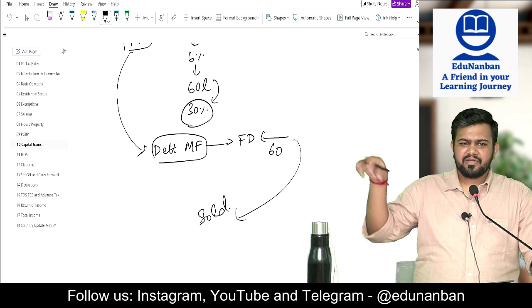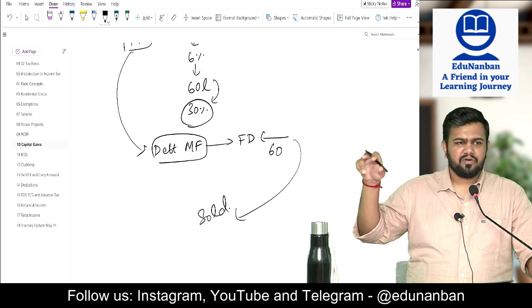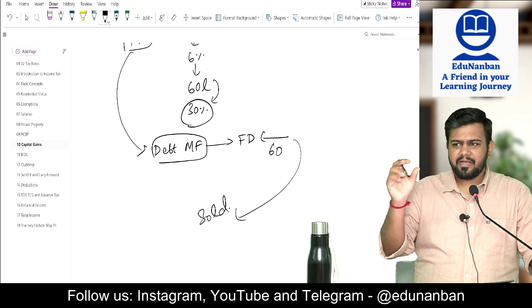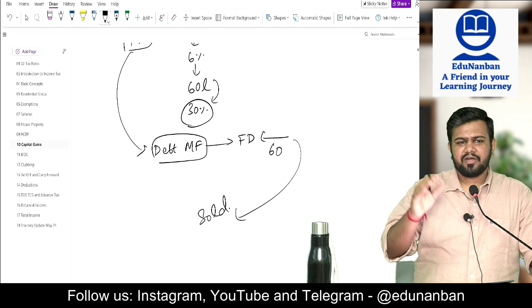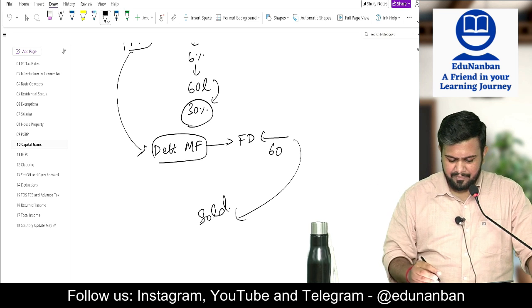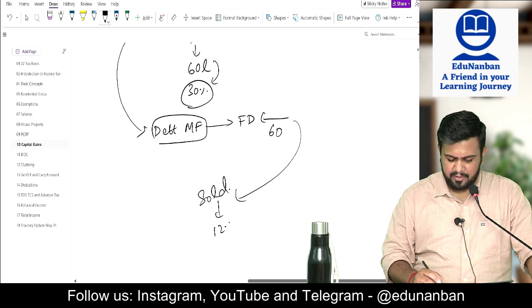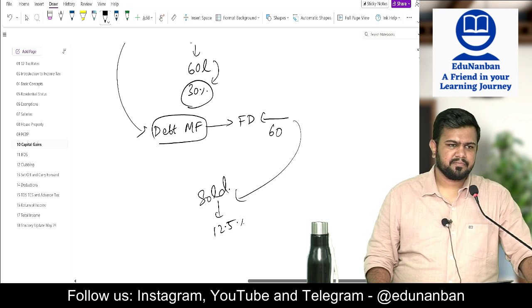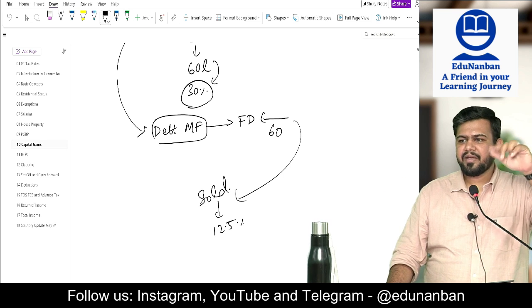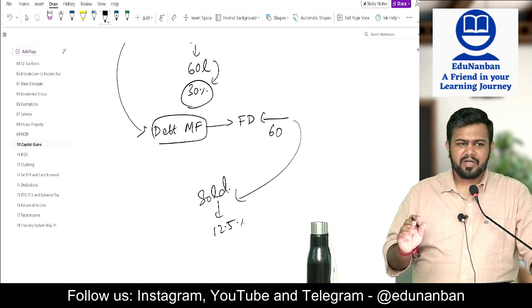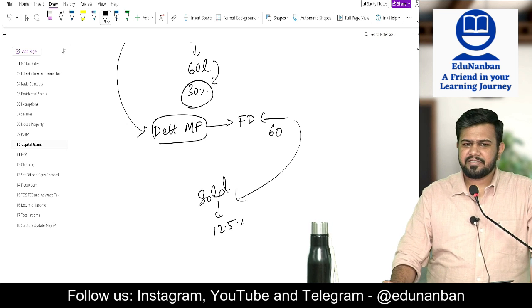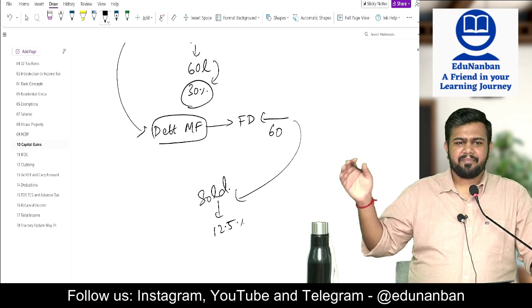FD interest will be included in the NAV of the fund. After 2 years when I am selling this, what will happen? I have to pay the tax only at 12.5%. So instead of 30%, I am paying only 12.5%, because indirectly I am investing in fixed deposit. So this was happening very commonly.